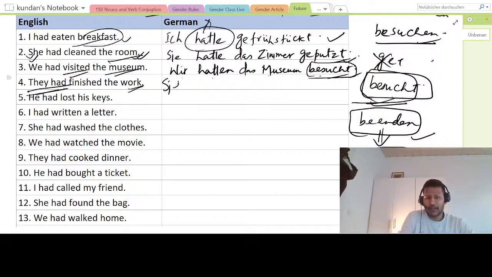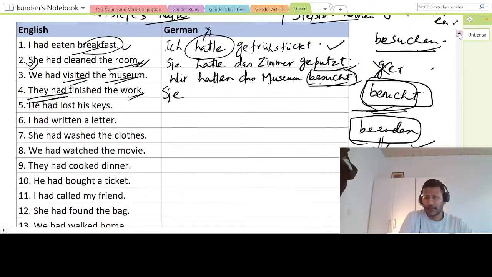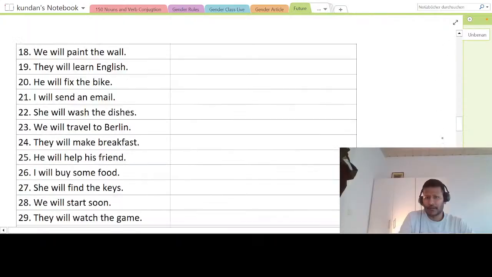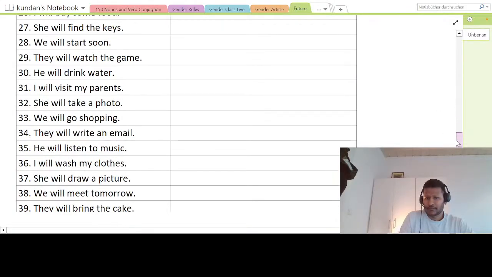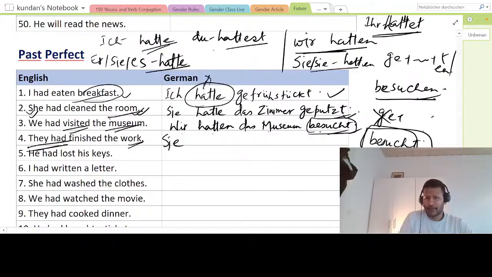Let me go a little bit up so that you can see the conjugation. Sorry about this. All right, so for sie, you see this is hatten, right? So I will say sie hatten. What sie hatten? The work. Work is the Arbeit. Sie hatten die Arbeit beendet. Beendet. I hope there's no doubt in this.